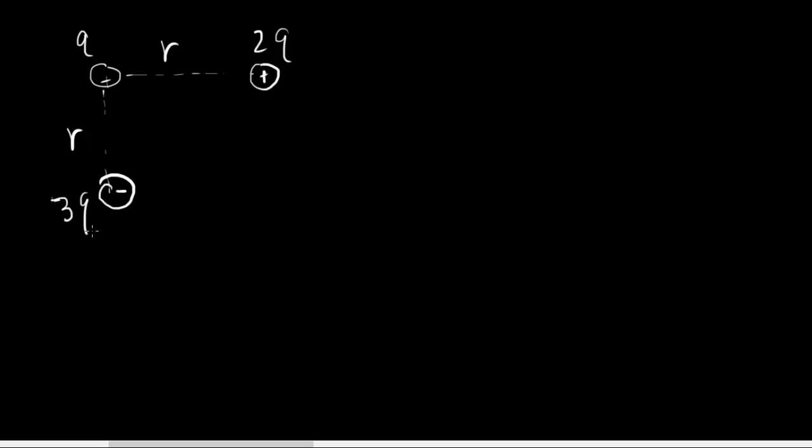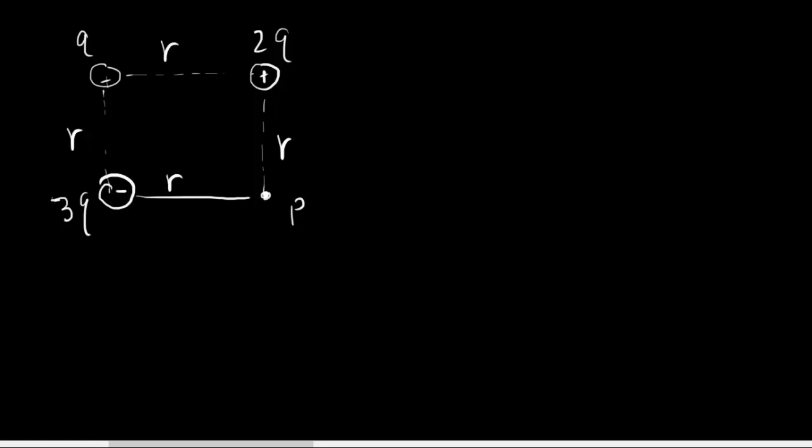Okay, so now let's do a problem that is slightly more complex. Suppose you have a charge q here. We've seen something like this before, and another charge 2q here, at distance r. Suppose this is also r, and this is a negative charge, 3q, and you want to find the electric field at this point P. This is r, and this is also r.